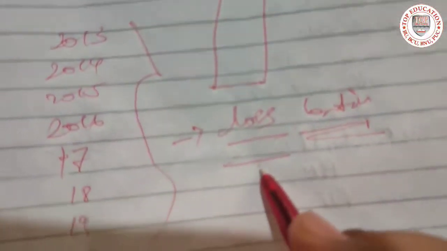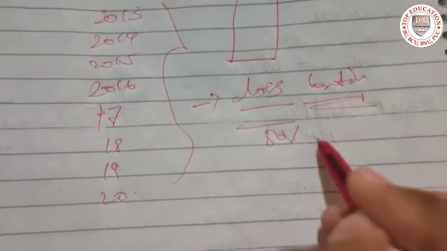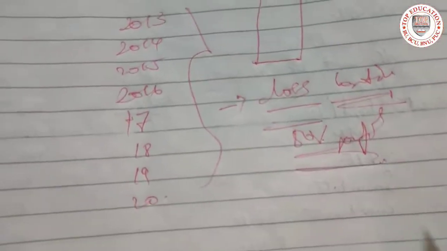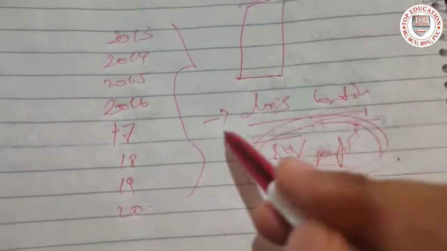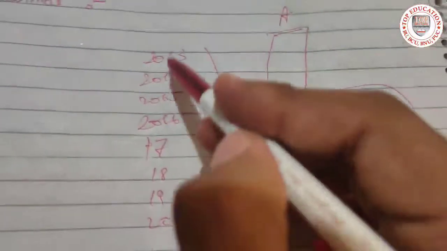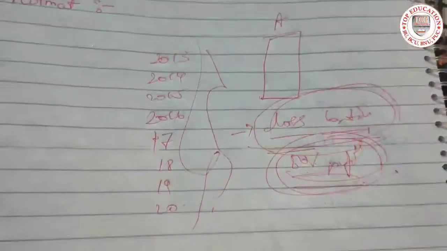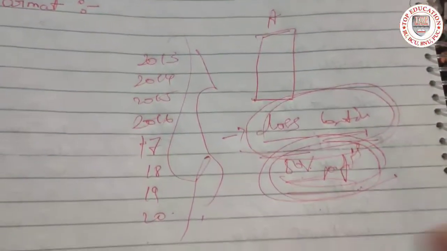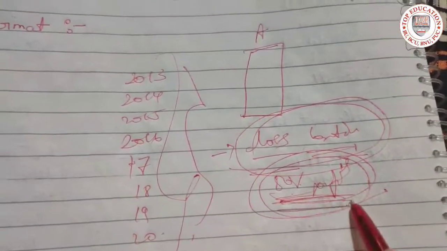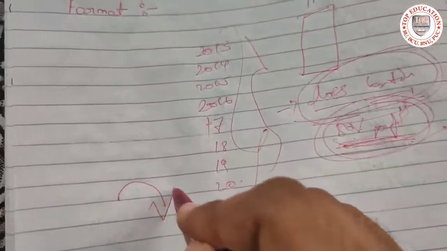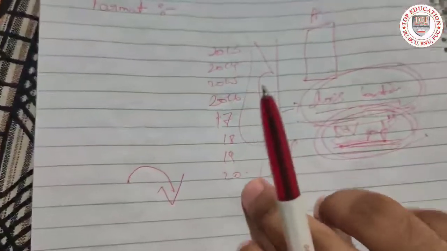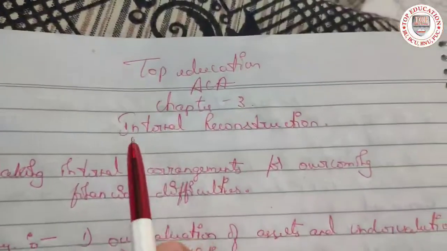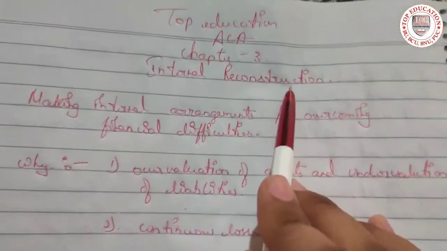And here they also had 50% of profit, but they also had continuous losses in all these financial years. Actually, the 50% profit was from another source, not from this company. So by this, the internal reconstruction has been done.